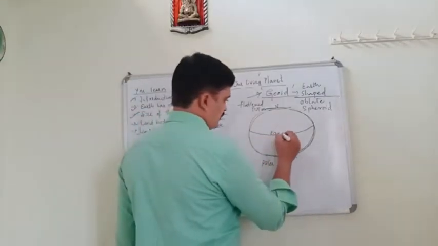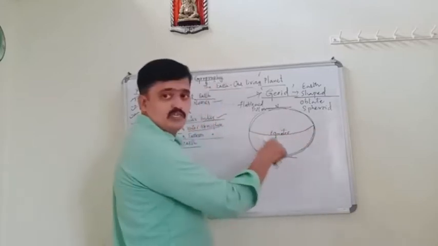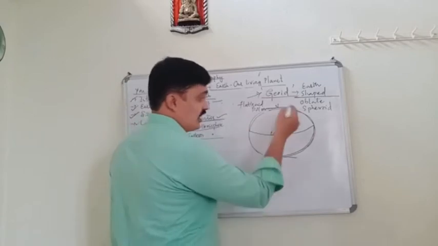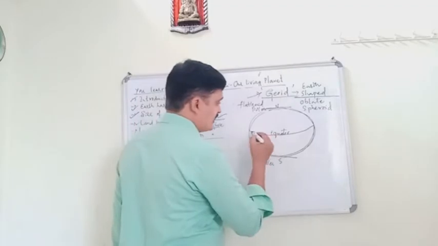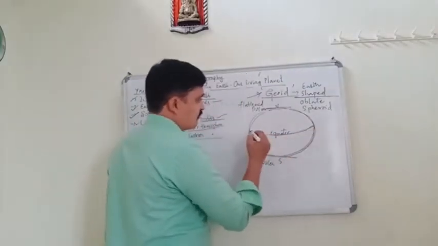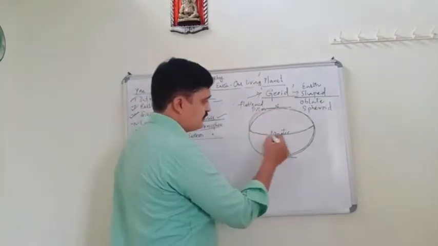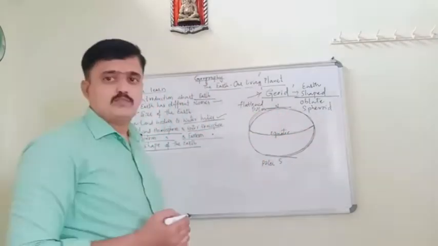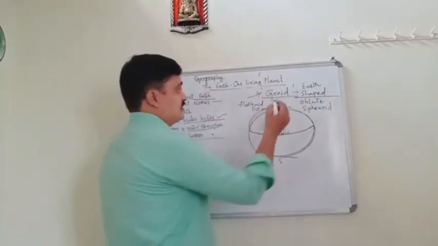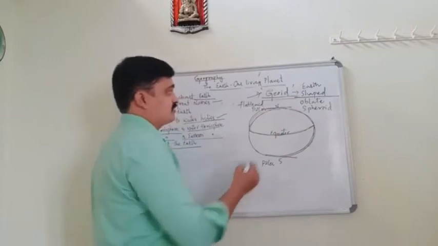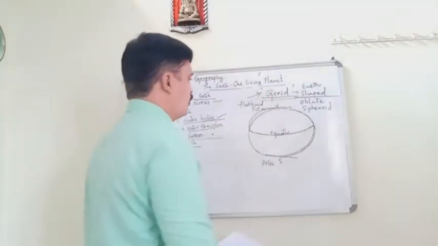This is called the equator, I have already told you. So this line we call the equator line. Earth bulges at the equator, but it flattens at the poles. Okay, so because of this reason the earth has the geode shape. And also, one more